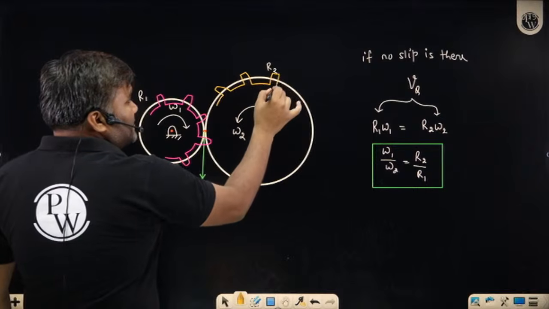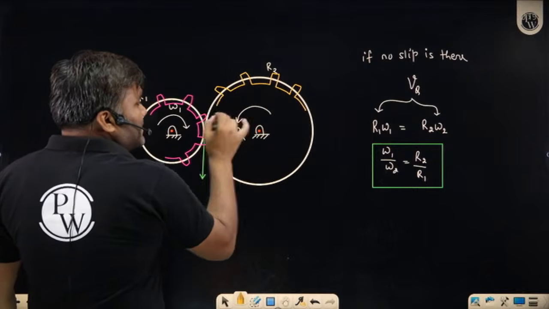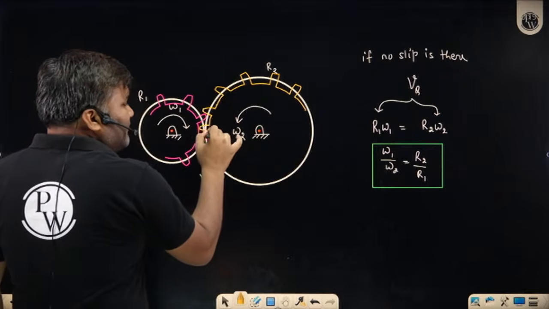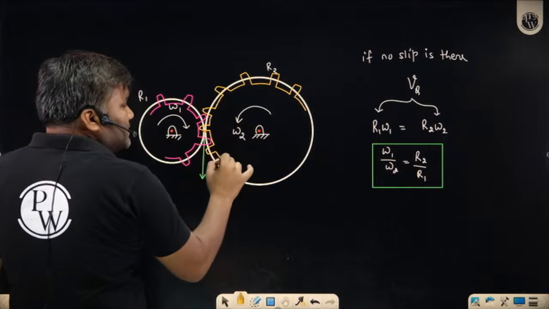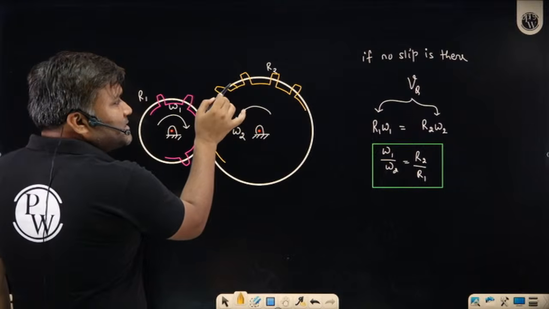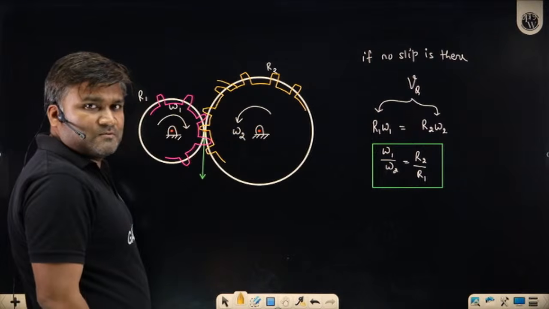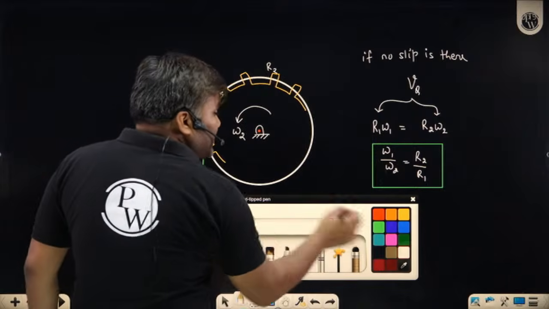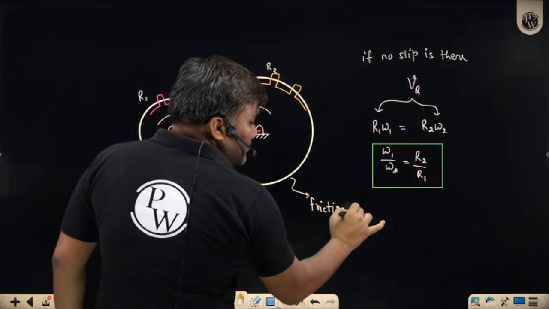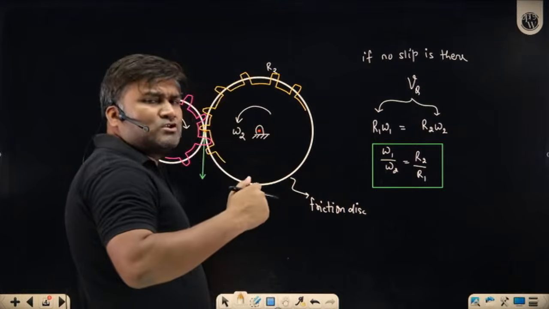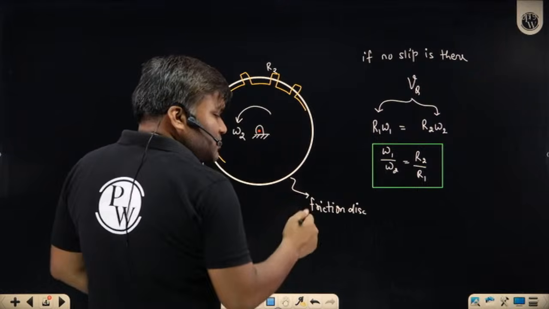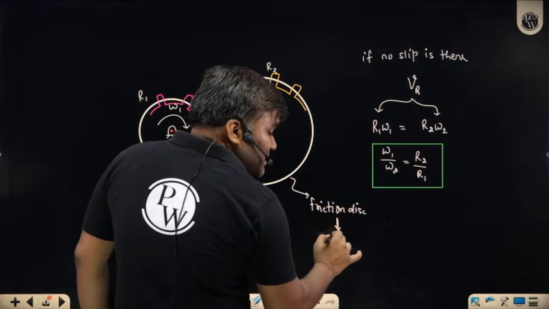And can you see the diagram clearly? How many of you can see that, sir, whatever teeth I have made, these teeth are starting below the frictional disc and these teeth are extending beyond the frictional disc. This frictional disc I am calling a frictional disc, where I could imagine the pure rolling motion, without slipping.